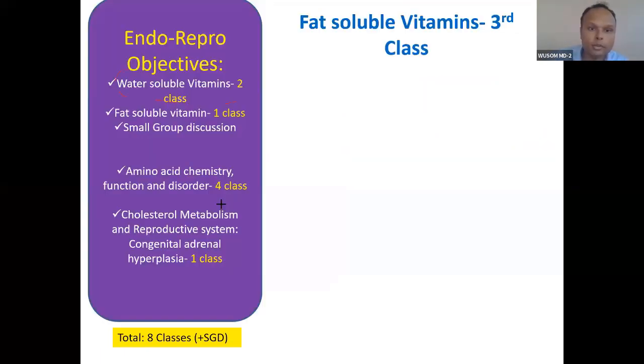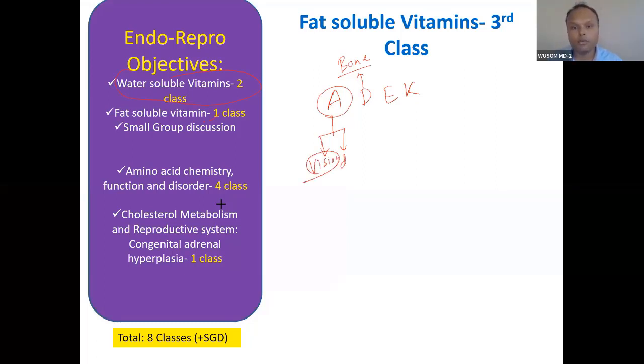So water soluble vitamins we have done, and then we are doing fat soluble vitamins. Here the vitamins are A, D, E, and K. Very simple. Vitamin D, bone is the function. Vitamin A, what is the function? One function is vision, the other function is cellular growth and differentiation of epithelial cells.